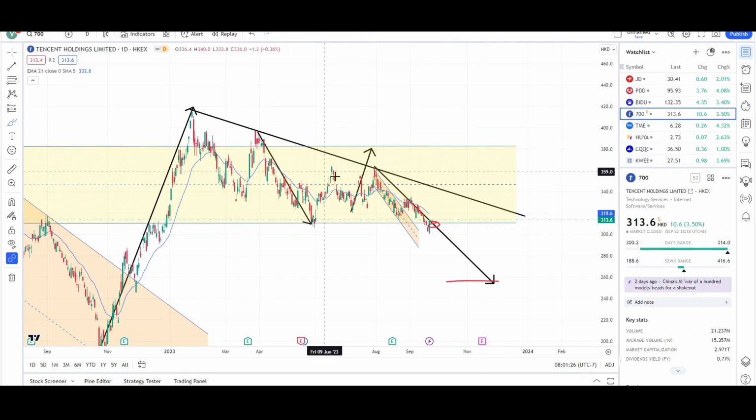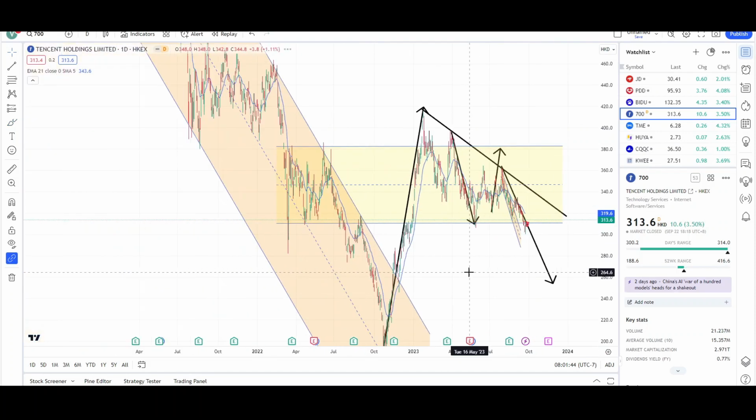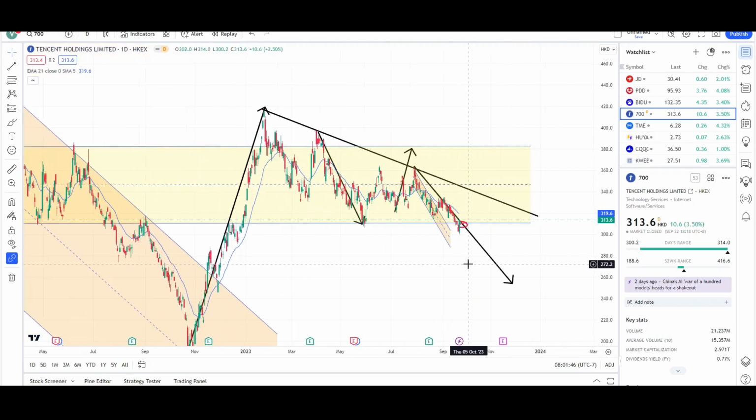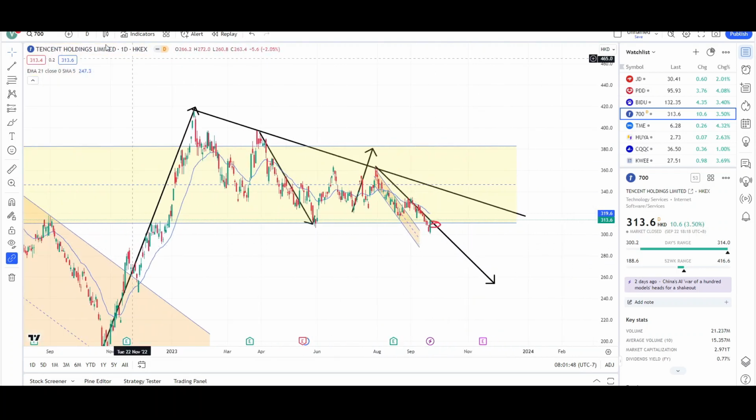So overall, Tencent is still bearish, but it can reverse. This is a good sign. It's a promising sign, but I wouldn't bet on that continuing higher. It looks like there's a good chance that price may continue towards this measured move target, towards this 255 level. Again, not guaranteed, but that's how I am looking at Tencent on the daily chart.